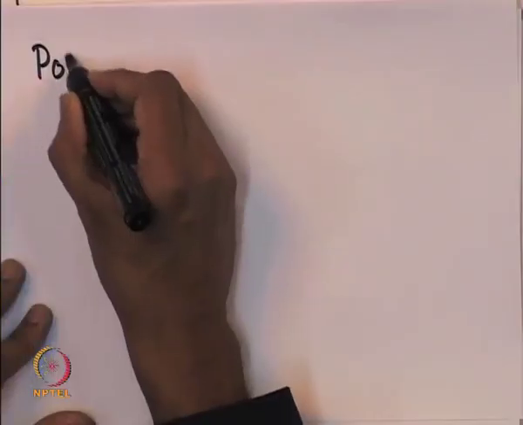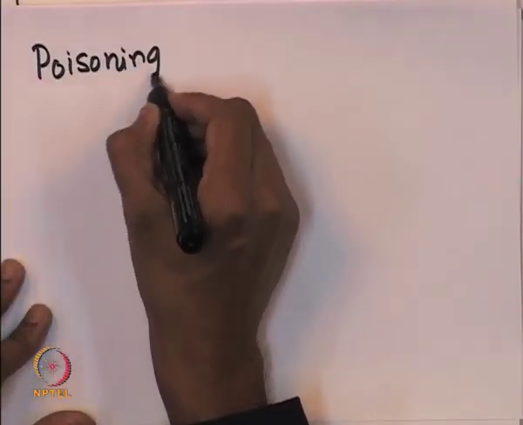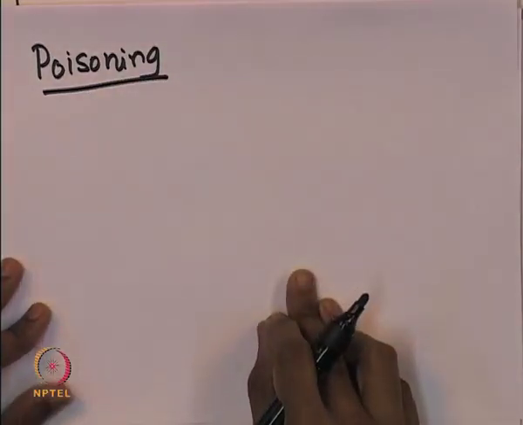So, let us look at the third method of deactivation of the catalyst, which is the poisoning process. So, the poison could actually be present in the feed, or it could be present in the reactants, or the product itself could be a poison. For example, in a catalytic site, when the gas stream is carrying certain reactants, it might be containing traces of some poisons, and these compounds can actually get deposited onto the catalyst site and thereby deactivate the catalyst itself.